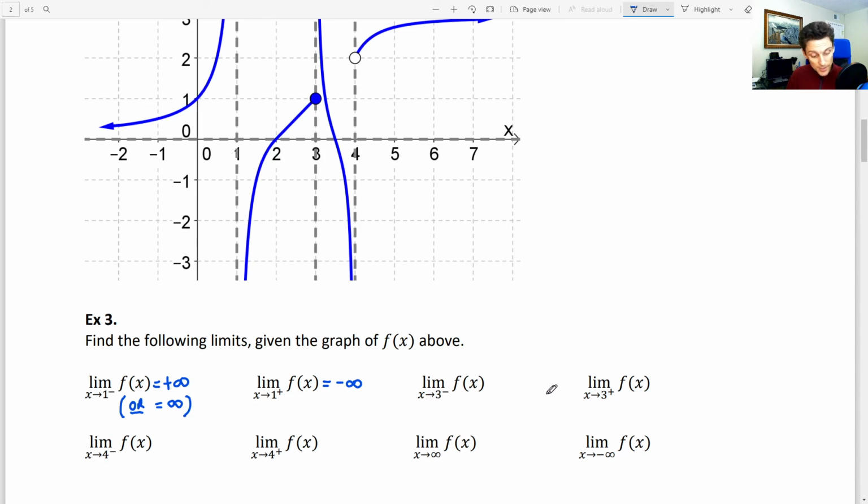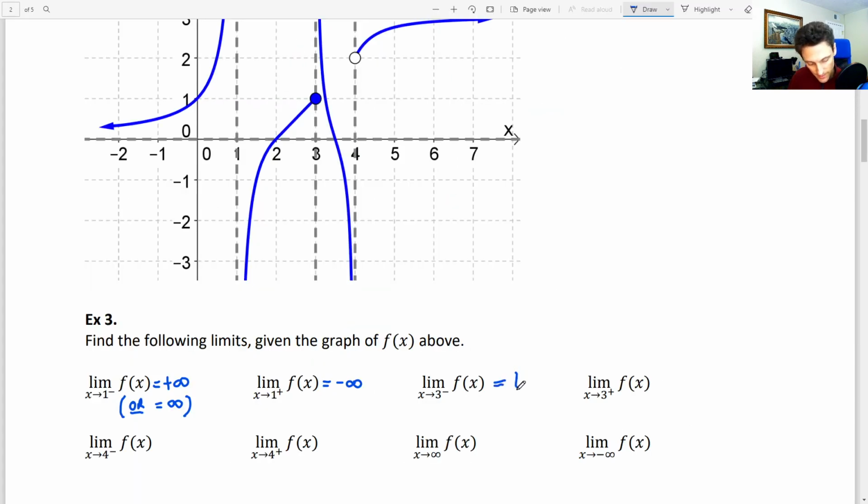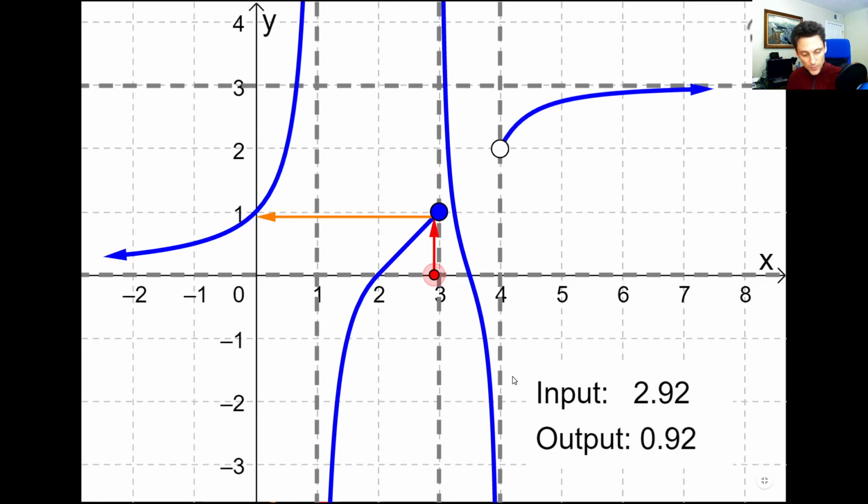Now as x approaches 3 from the left and right, let's take a look. So as x approaches 3 from the left, what are the y values approaching? If you said 1, that would be correct. Let's jot that down. And as x approaches 3 from the right, what are the y values approaching? If you said positive infinity, that would be correct.